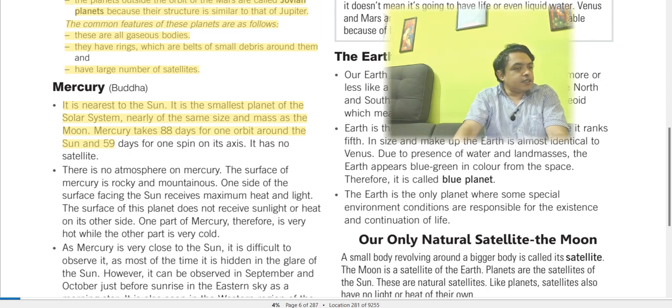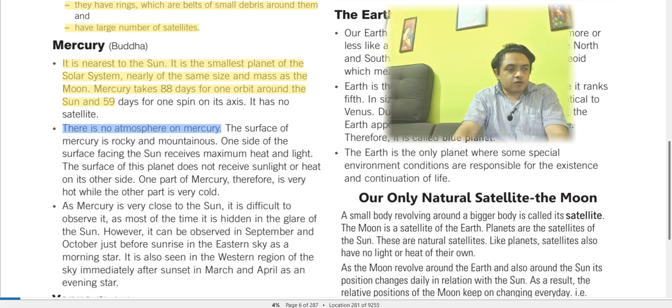And it is rocky and mountainous, and there is no atmosphere. This is the most important thing. Like there is no atmosphere in any other planet in the solar system, that is why the Earth is the only place where life and the forms of life can be sustained.